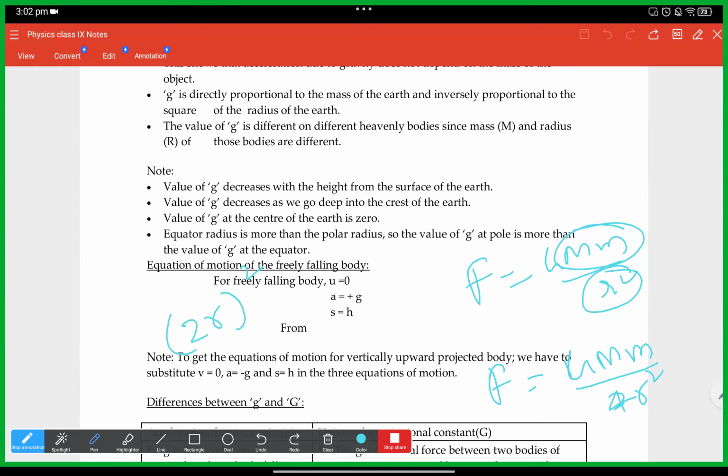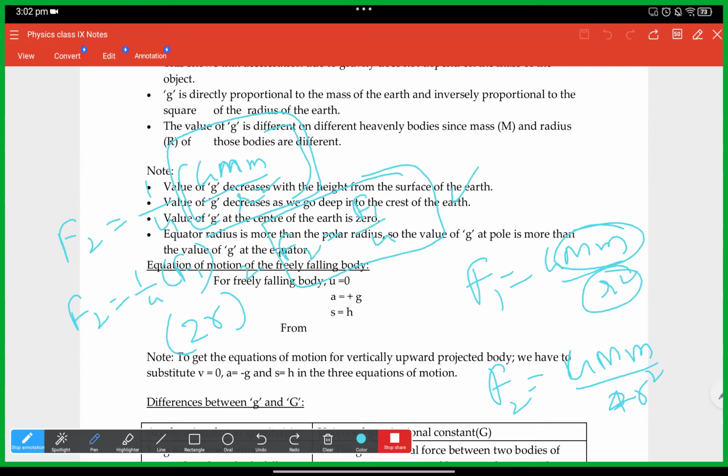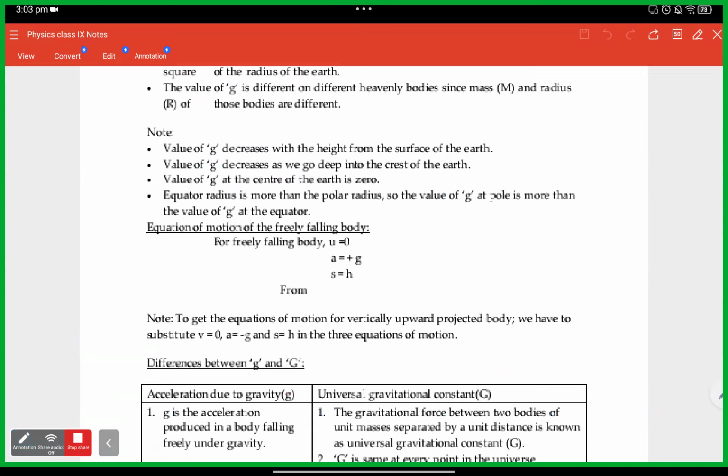Now this equation is F2 and this is F1. Second case force F2, I can write as 1 by 4 into G M m by R square, and G M m by R square is nothing but F1. So F2 is equal to 1 by 4 F1, which I can write as F2 is equal to F1 by 4. Understood, right? Similarly, if the distance is halved, the force will become 4 times, because the square is there. Yes, sir, I understood.